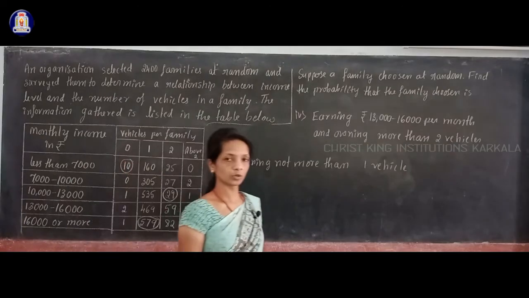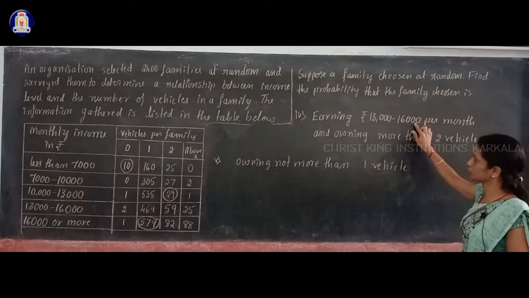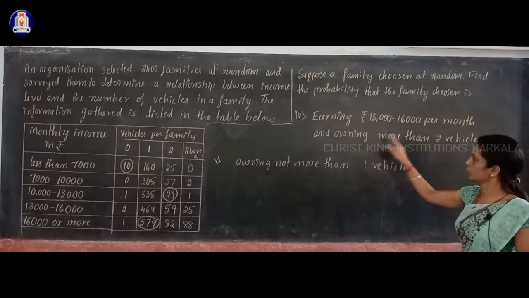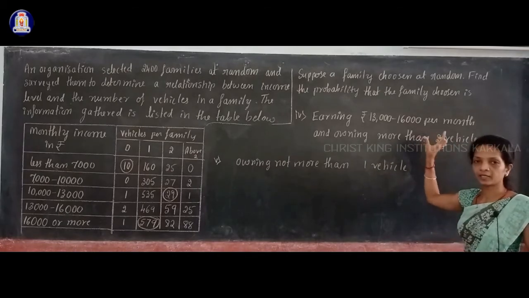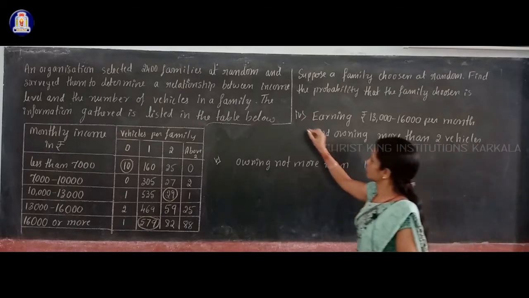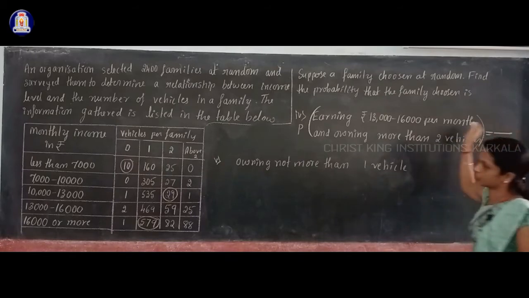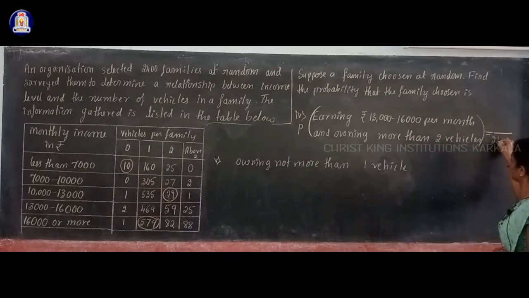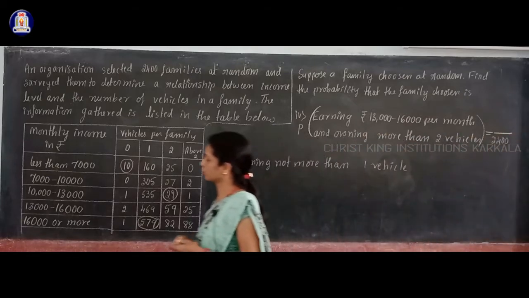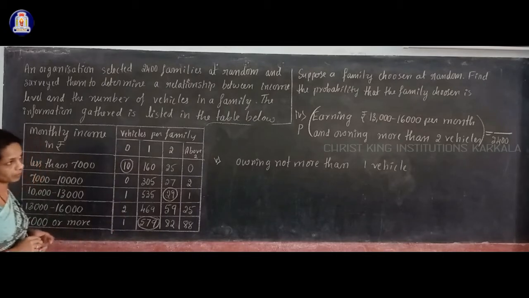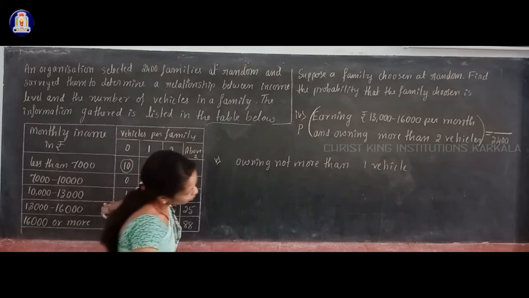Okay, thank you. The fourth one: earning 13,000 to 16,000 rupees per month and owning more than 2 vehicles. You have to find the probability that a chosen family meets this condition. So you have to find P of this one. For that you have to see in the table how many families meet this condition: earning 13,000 to 16,000 per month, that is in this row, and they are owning more than 2 vehicles.